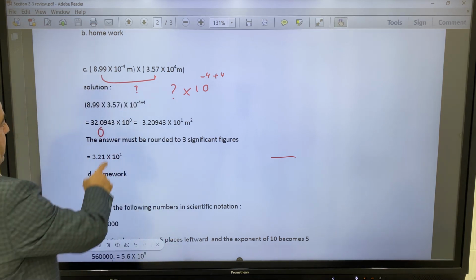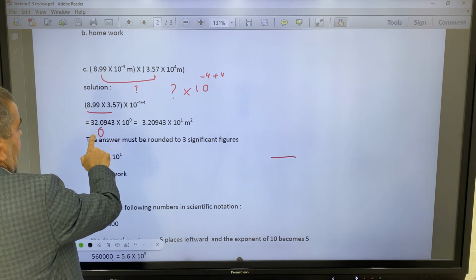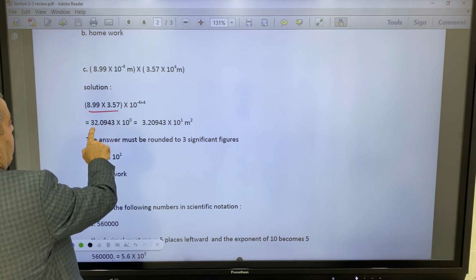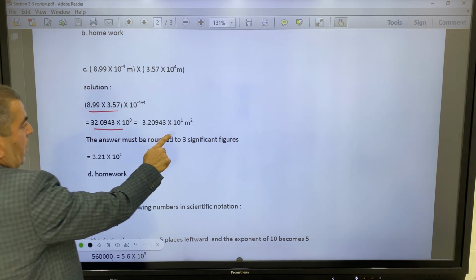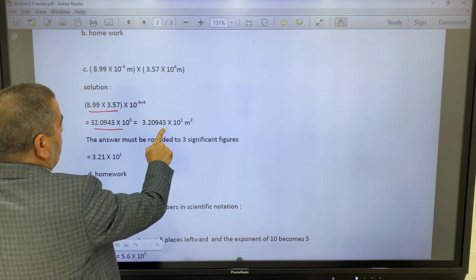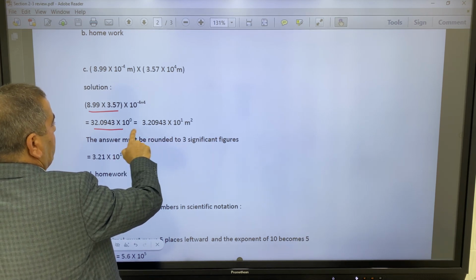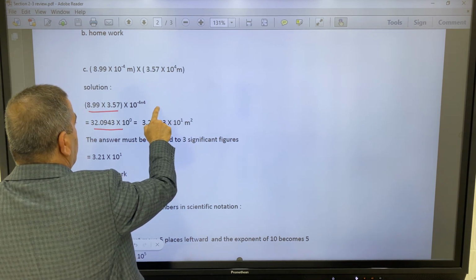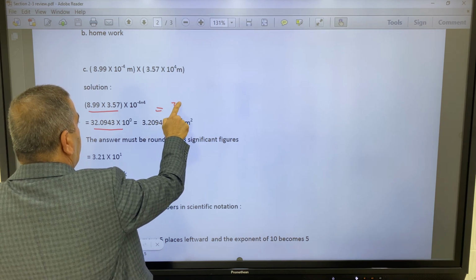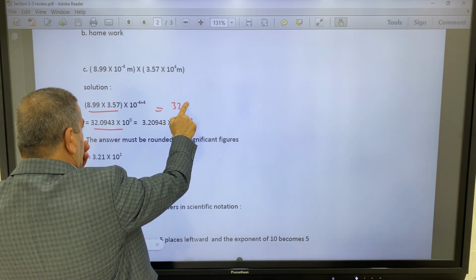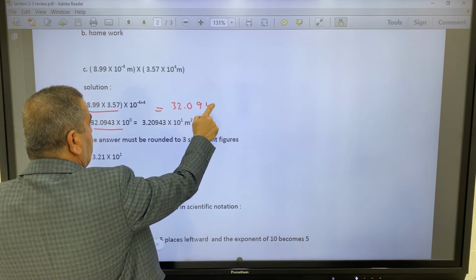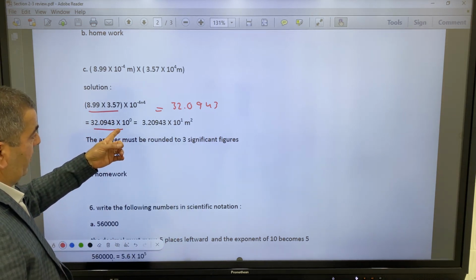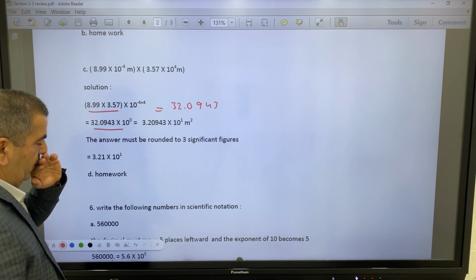So the result is this times 10 power 0, and this equals 32.0943. Of course, we can remove the 10 power 0 here, because it already equals 1.